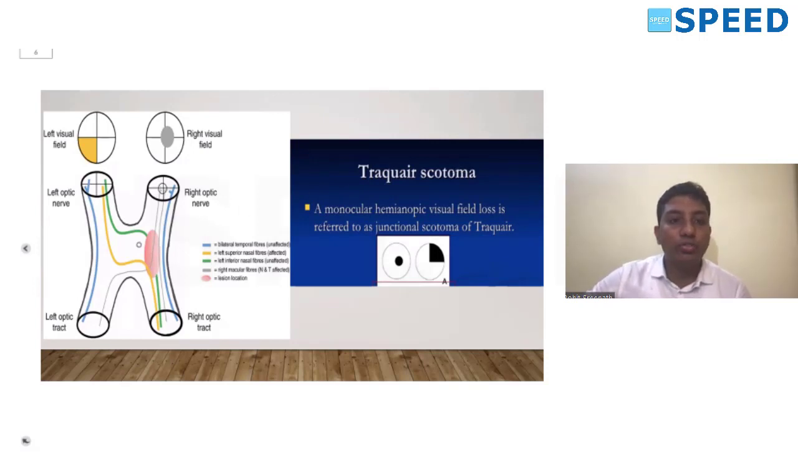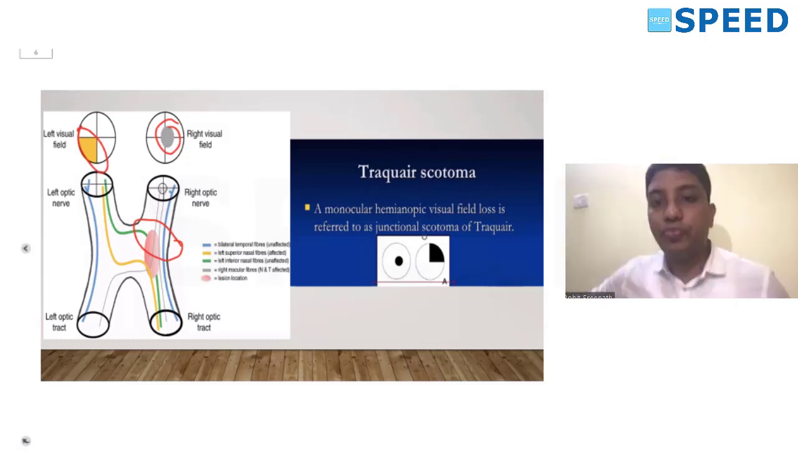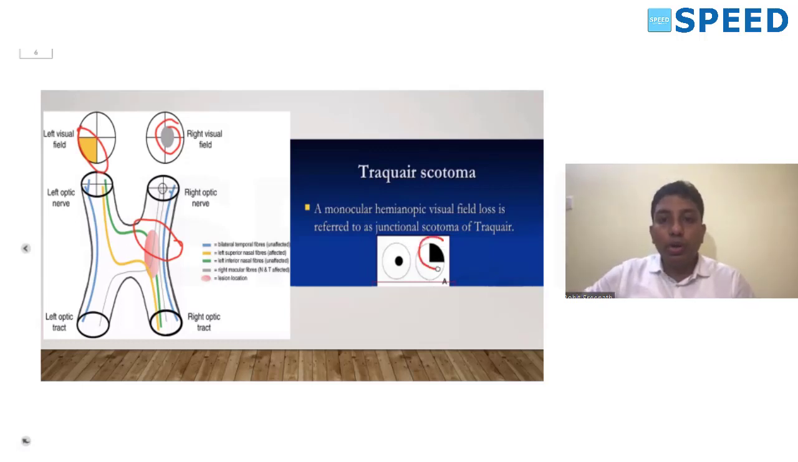Next is the junctional scotoma of Traquair. What is a junctional scotoma of Traquair? We know that 53% of the nasal fibers cross over to the opposite side. At the junction between the optic nerve and the optic chiasma, if any tumor compresses the optic nerve, what happens? The ipsilateral central visual field is lost and a contralateral temporal field of vision is lost. Depending on the location of the tumor, in the majority of cases it is a superior quadrantanopia of the opposite side.